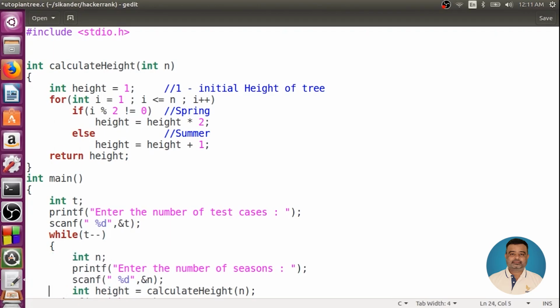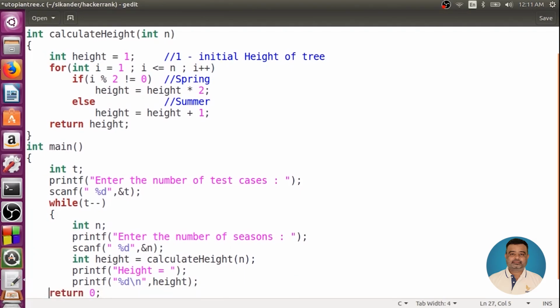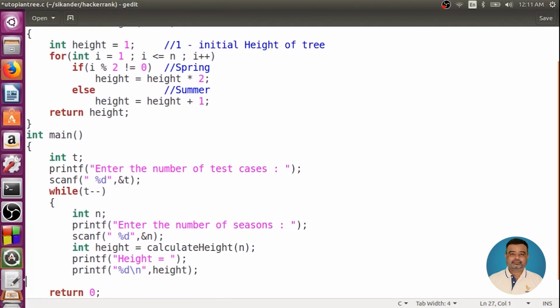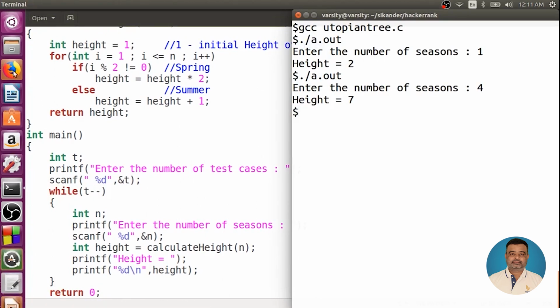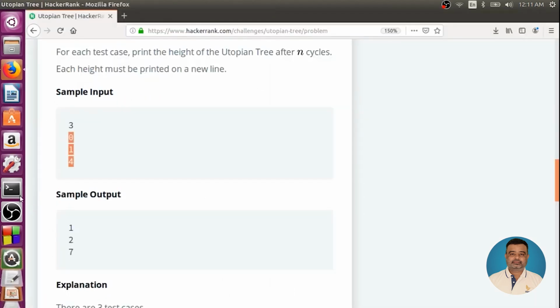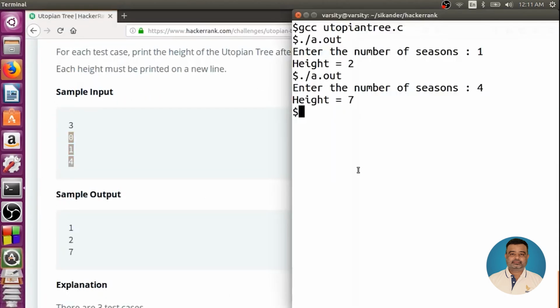Get the height, calculate it, print it, right? So I'd like to verify with this particular input whether my program is working fine or not. First let me compile this.